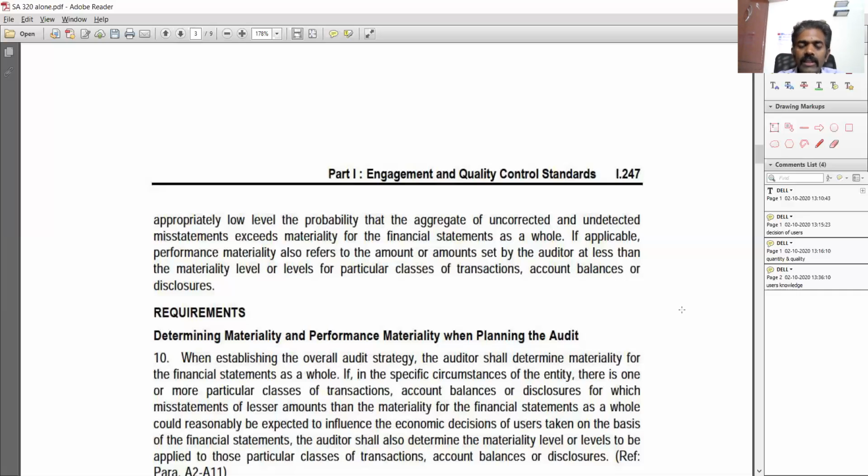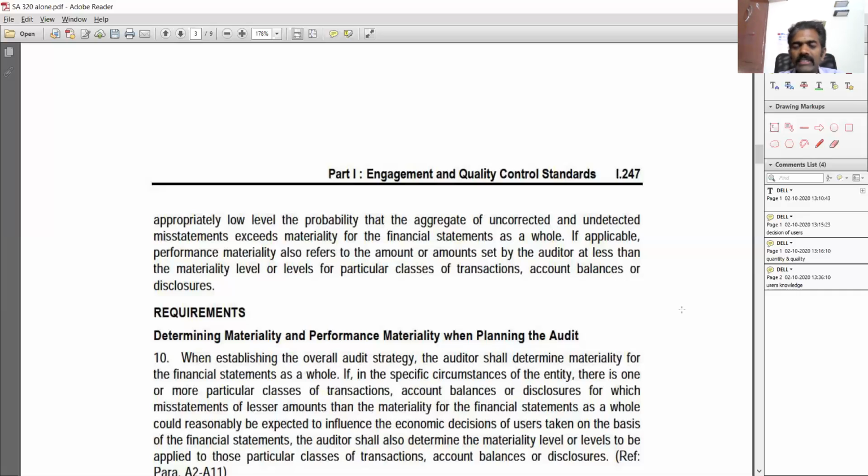So now you ask them to go back to the client and find out why it is 40,000, why it is 30,000, make them correct the misstatements and produce a proper financial statement after correcting all those errors, so that overall materiality comes below 50,000.